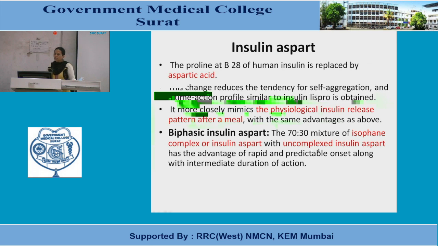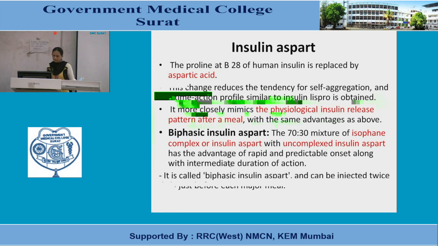So one component is uncomplexed insulin aspart and another portion added is protamine-complexed insulin aspart. Advantage we have discussed. It is called biphasic insulin aspart and can be injected twice daily just before each major meal.